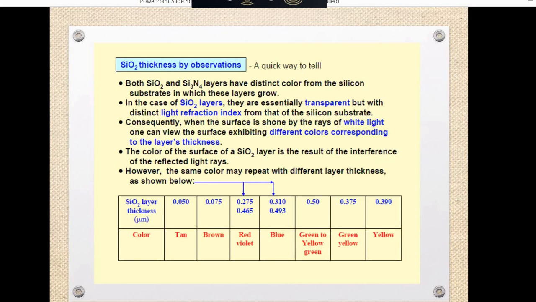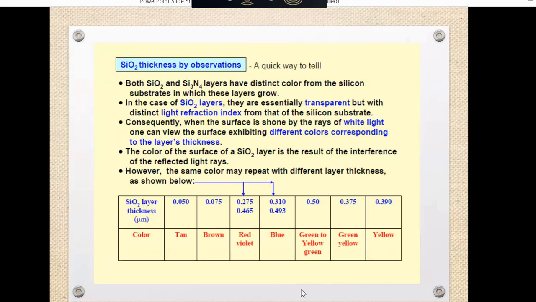We are just discussing SiO2, but in a similar way, a silicon nitride layer can also be formed and can be distinct based on the silicon substrate on which these layers grow. In this case, SiO2 layers are essentially transparent but have a distinct light refractive index. Means what? I will give you an example. The silicon substrate is transparent, but after forming the SiO2 layer, it has a refractive index distinct from that of the silicon substrate.